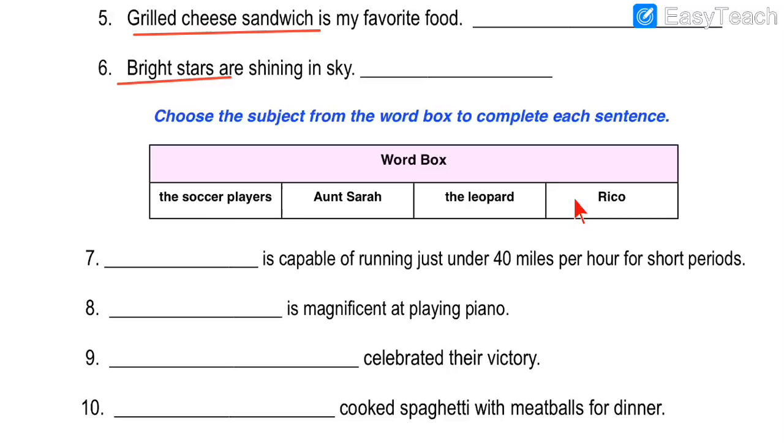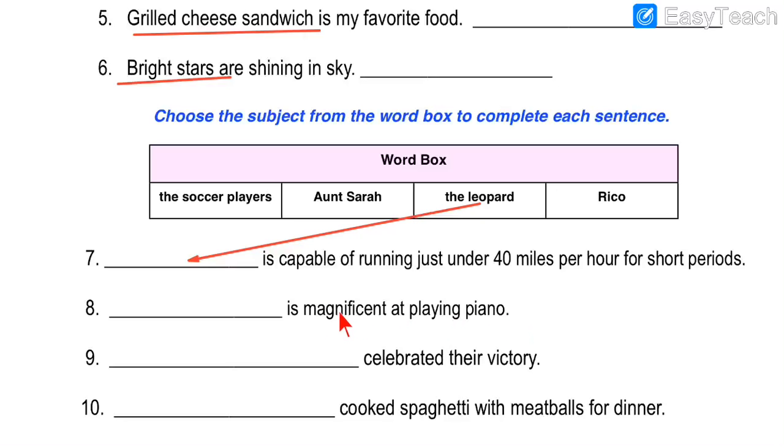So who is capable of running? Is there any person over here? Can you see any matching word? The person who is capable of running. Yes, can you see over here what is given? The leopard. The leopard is capable of running just under 40 miles per hour for short periods. He is a very fast animal, very fast. So he is capable of running even faster than human beings. Right? So let us place the answer, the leopard. That will come in number 7. So you have to write the answer yourself, the leopard.